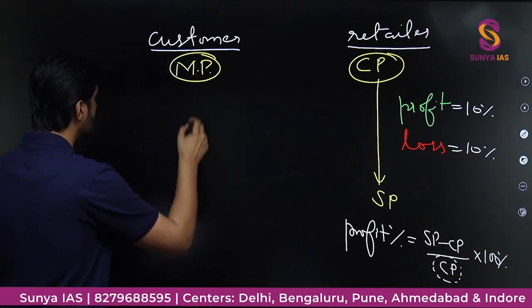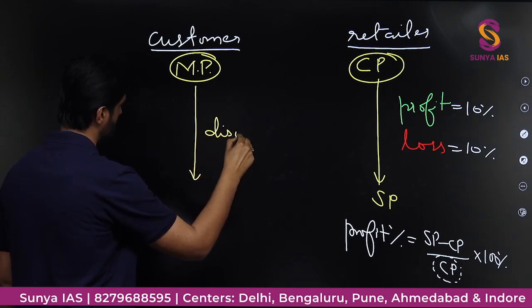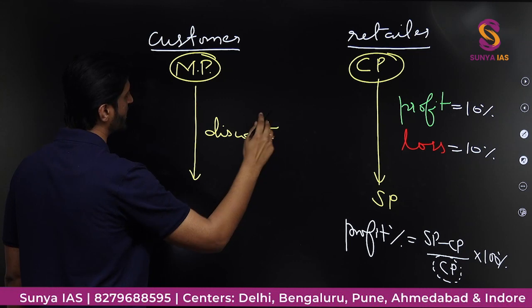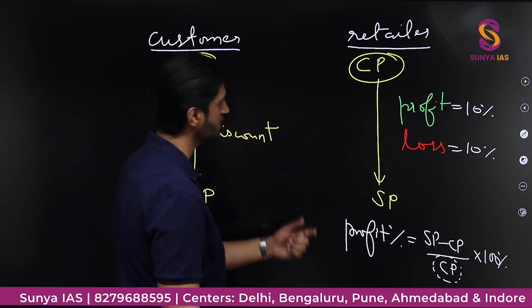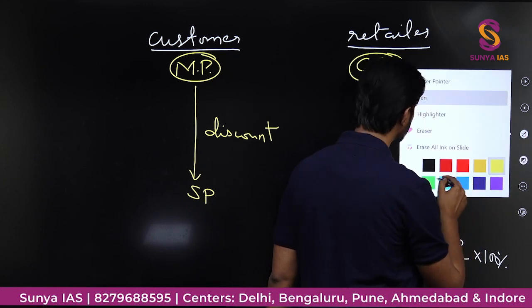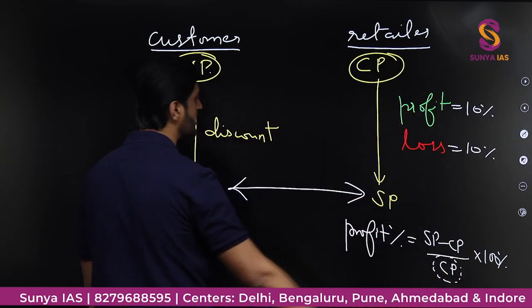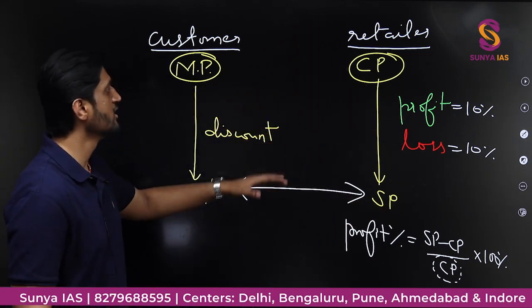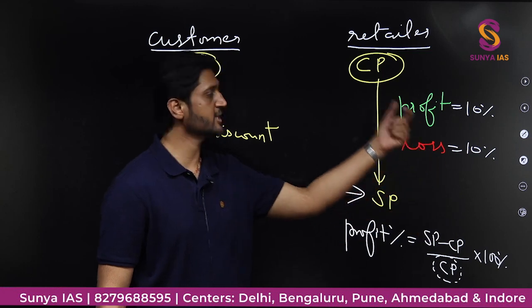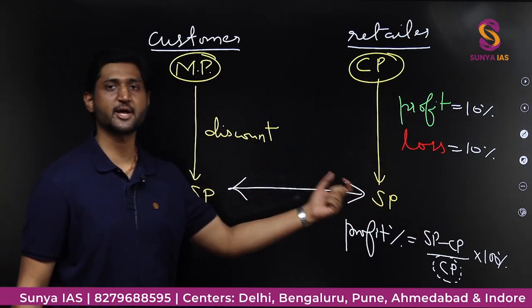So one thing is the discount, and after the discount, the final price you have is the selling price. So selling price in both the cases is the thing which is linking the customer point of view and the retailer point of view. So when you have to equate the two parts, one is the profit or loss part, another is the discount part, the common key is going to be the selling price between the two.